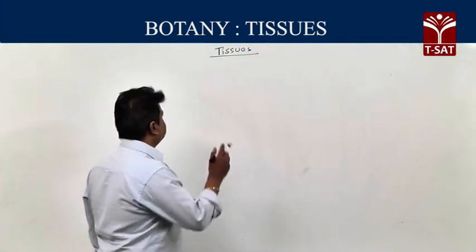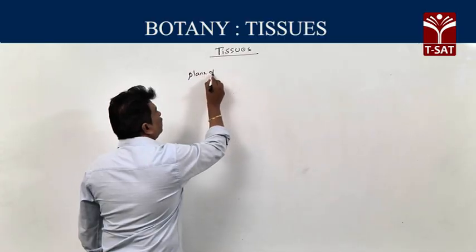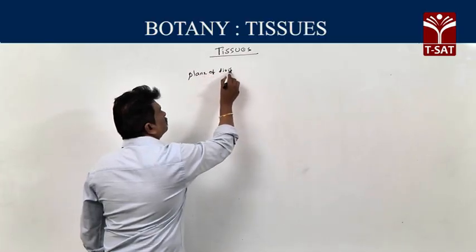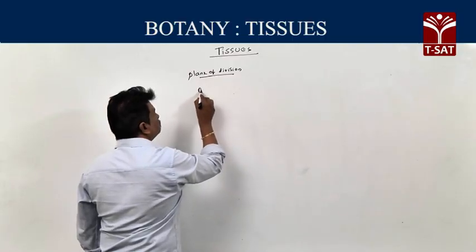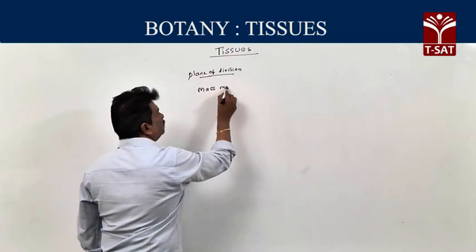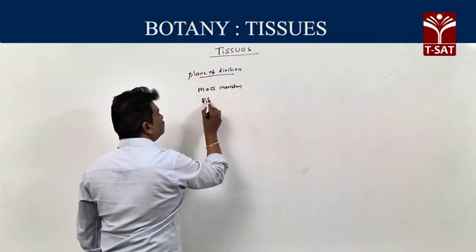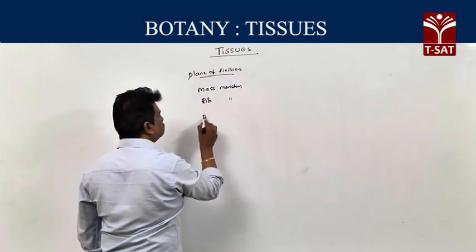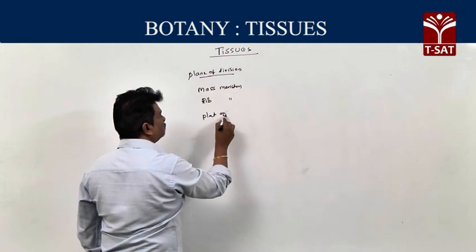Next, classification of meristems based on plane of division. Based on plane of division, meristems are divided into three types. One is mass meristem, second is rib meristem, third is plate meristem.